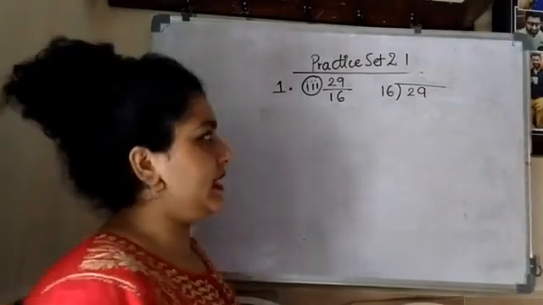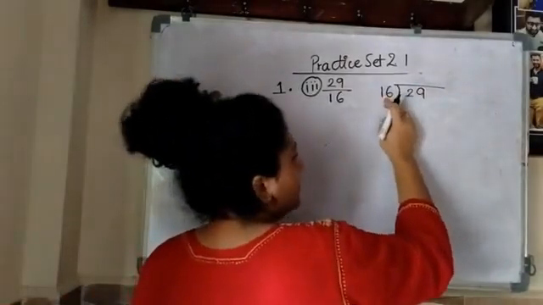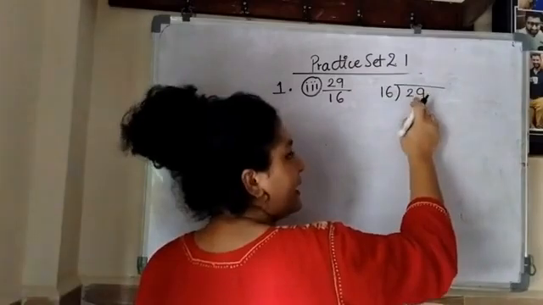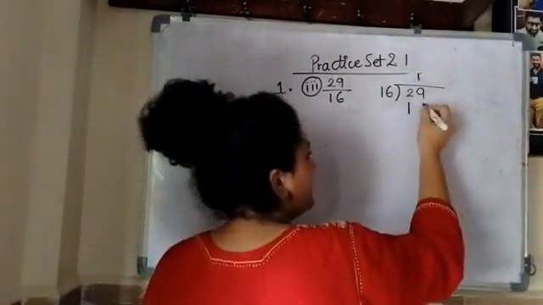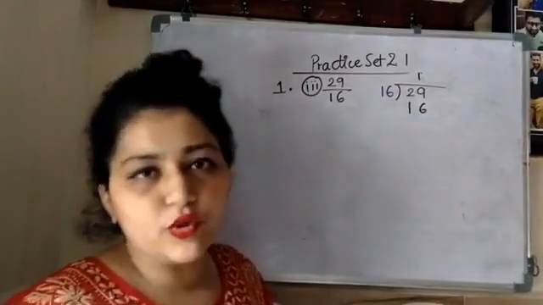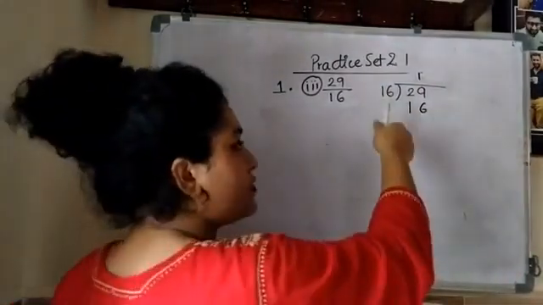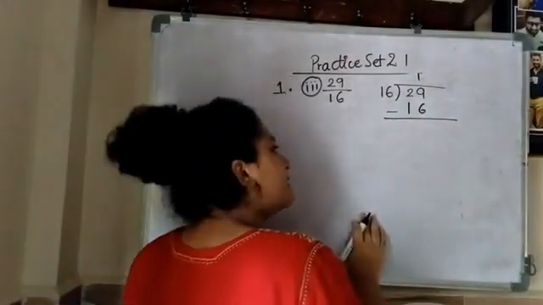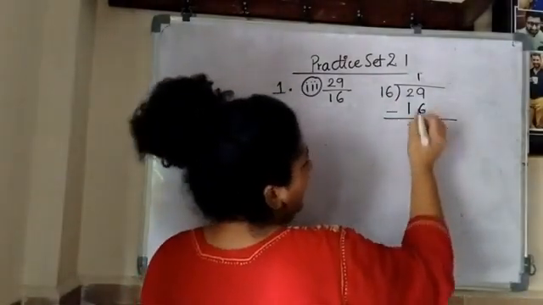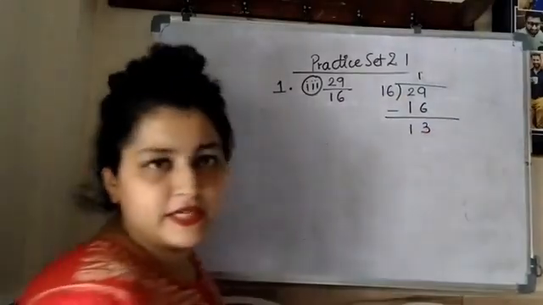Now let's start. In the table of 16, lesser than 29, itself 16 is there. So 16 ones are 16, because 16 twos are 32, so that we can't take. Why? Because 29 से बड़ा है वो. So 16, then I put a minus sign. Then I am getting 13 as the remainder.